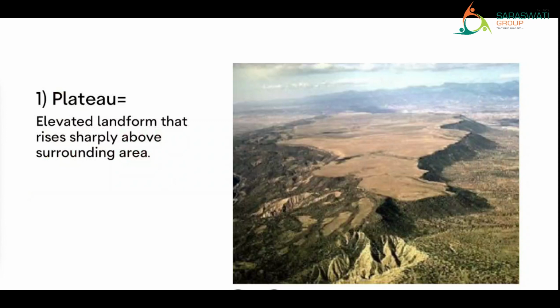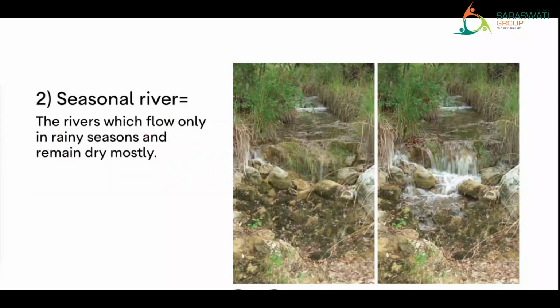Next, seasonal river. Seasonal rivers are rivers which flow only in the rainy season and remain dry mostly. See in the picture I have shared two photographs. In the photograph on the right-hand side, you can see that the water is flowing, and in the other picture the water is not flowing.